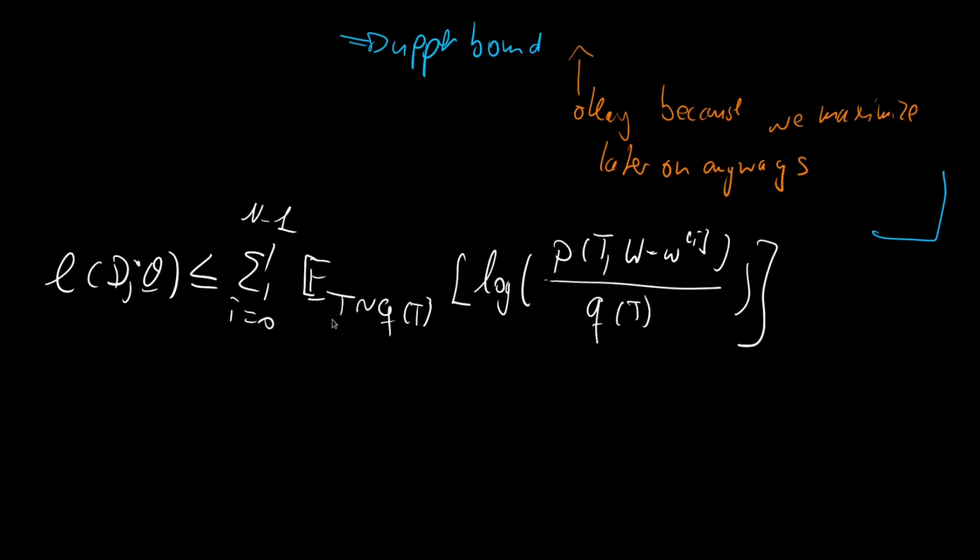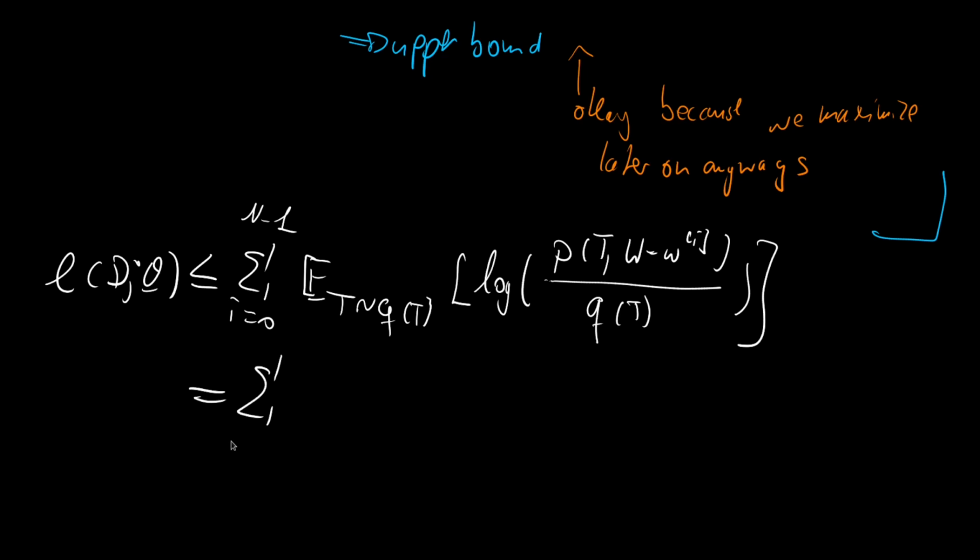Fantastic. Okay, and now we can go back from expectation to the definition of the expectation, because early on we used the trick that the summation over t led us to an expectation, and now we can go back to the summation over t.